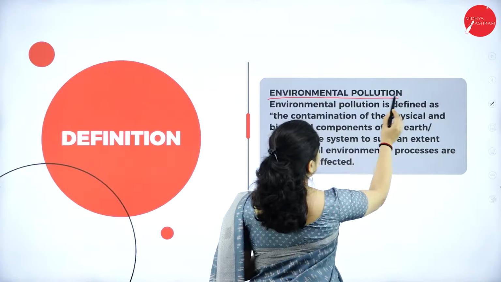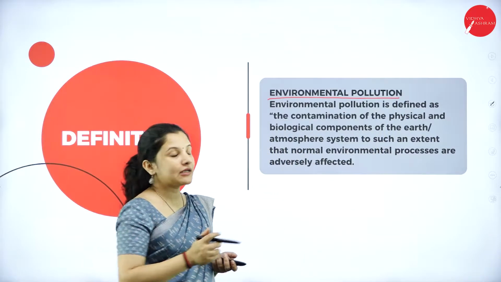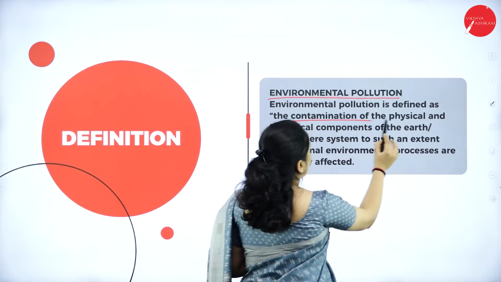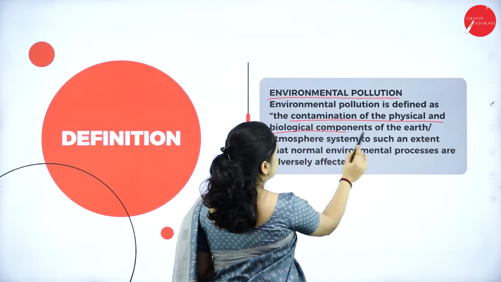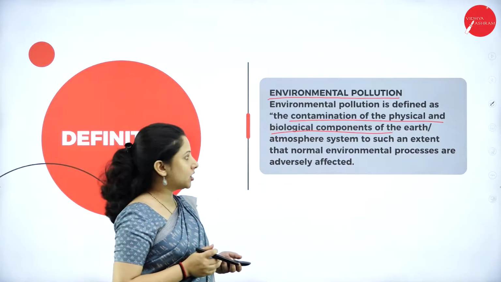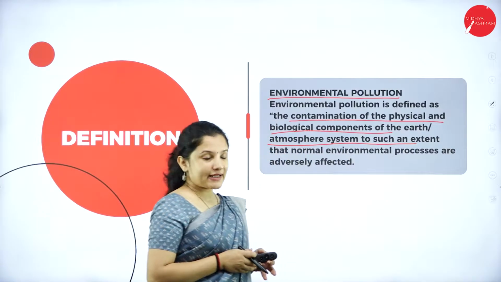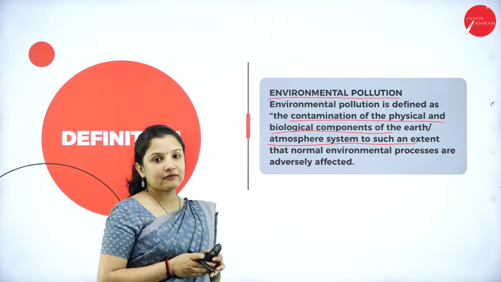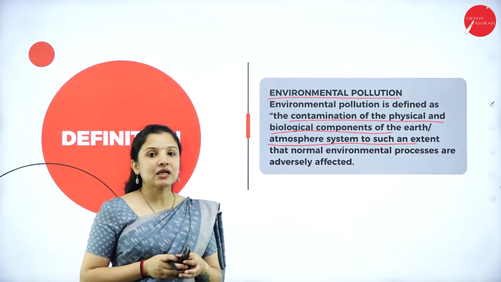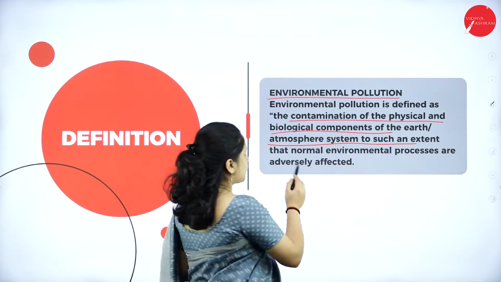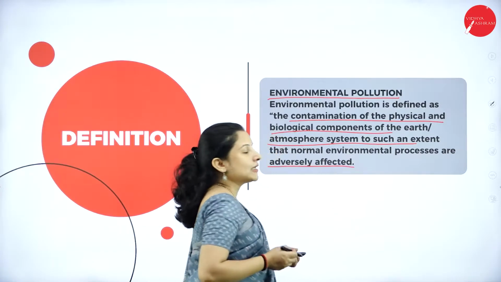So environmental pollution is defined as the contamination of the physical as well as biological components of the earth or the atmosphere system to such an extent that the normal environmental processes are hindered or interrupted or adversely affected.